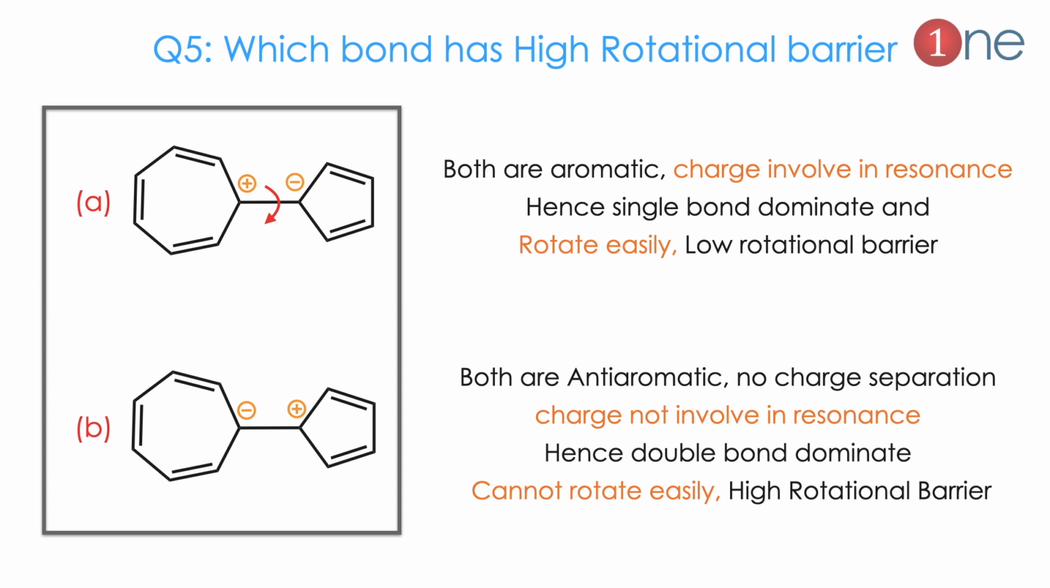Similarly, in B, the negative charge cannot go into the system, so it cannot rotate. Similarly, the positive charge cannot go into the system because both would be anti-aromatic. So the double bond dominates here rather than the charge separation. So it cannot rotate easily. It will have a high rotational barrier. So the charge distribution decides whether the double bond dominates or the single bond dominates. The double bond dominating means there will be more rotational barrier.